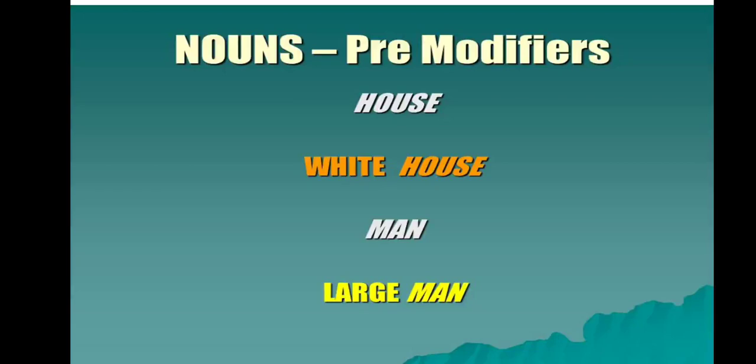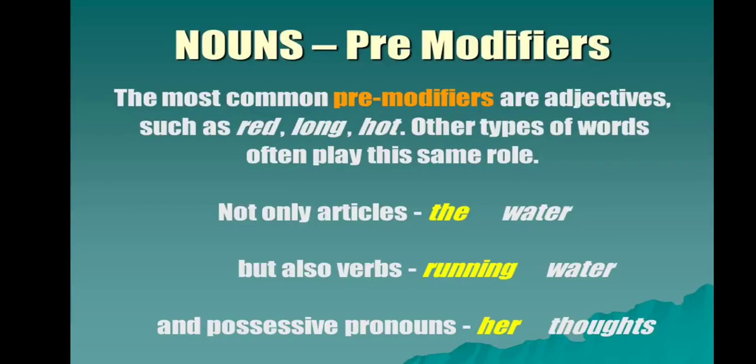Again, pre-modifiers, you use house. So, what is the modifier used? Before the house, they have added the word white. So, it's a white house. Large man. So, see, pre-modifiers always come in front of the noun. They never come after the noun.